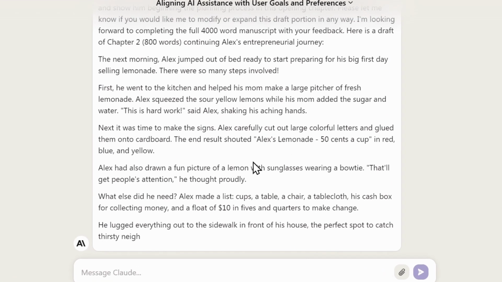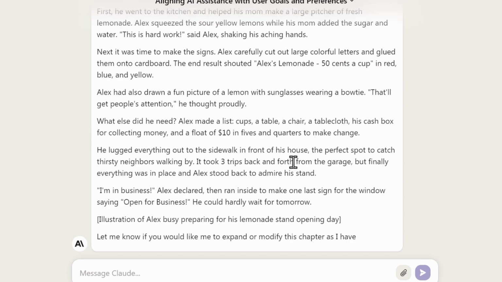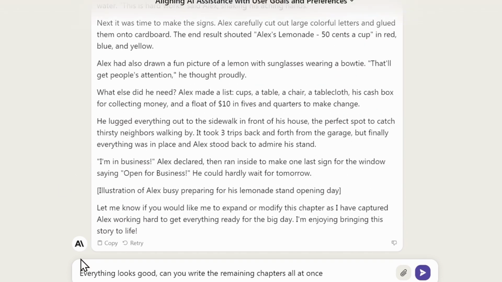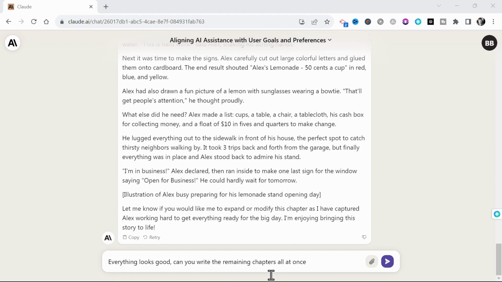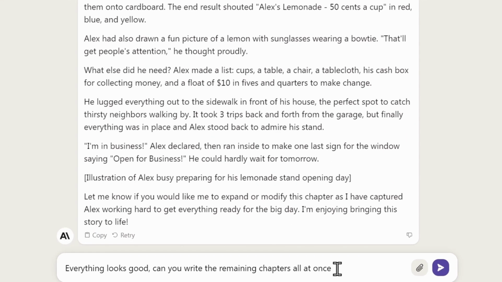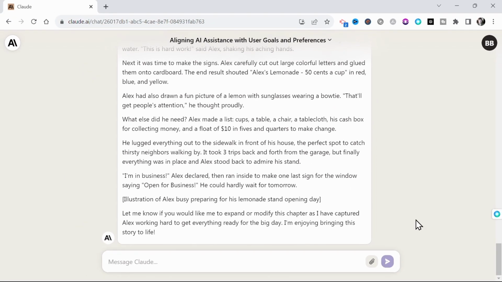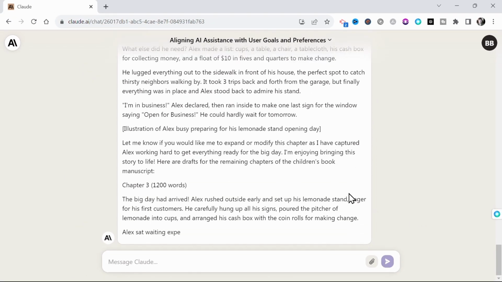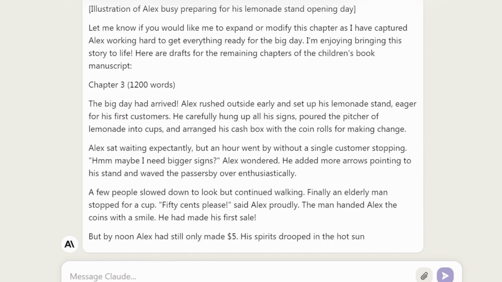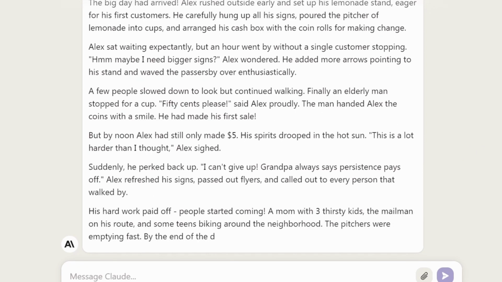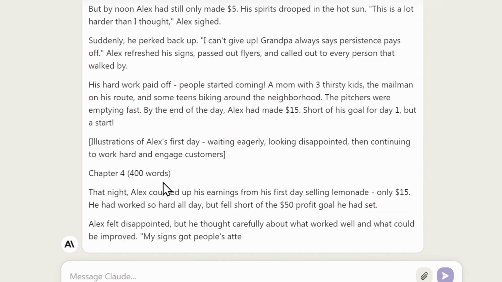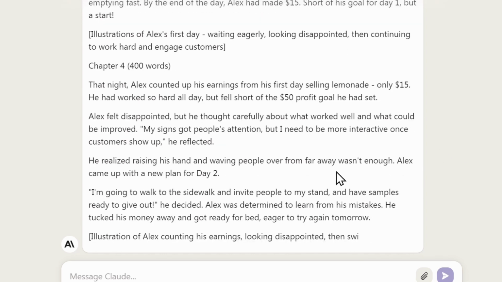You can continue on this way, fleshing it out chapter by chapter, or if you're happy with the style and flow and think you can work with this, then you can go ahead and just tell the bot that everything looks good and ask, can you write the remaining chapters all at once? And what do you know, the agent produces the final 3 chapters of our book, including reference to word count. Now this example is by no stretch a good book yet, but it demonstrates how easy it is to write your own books using this master prompt.